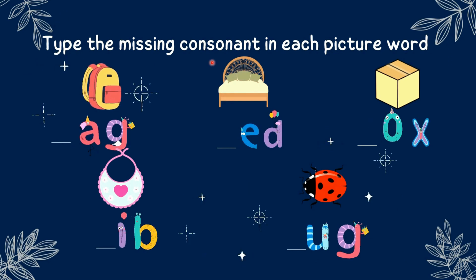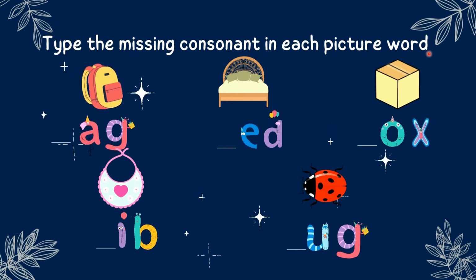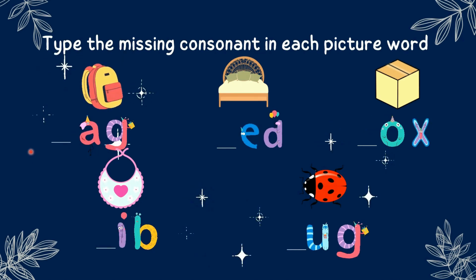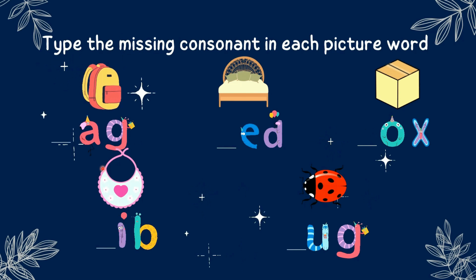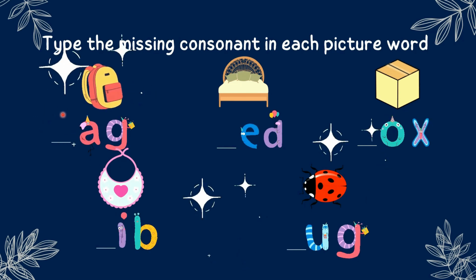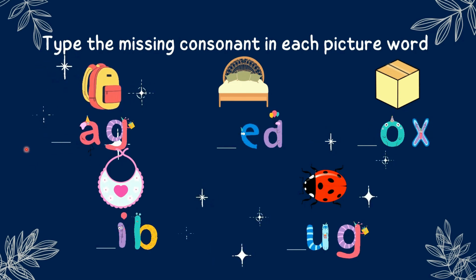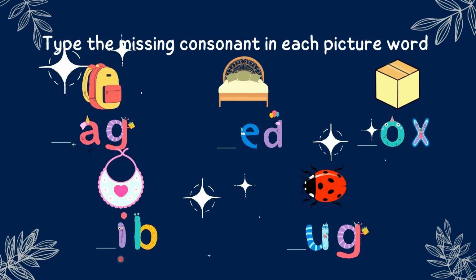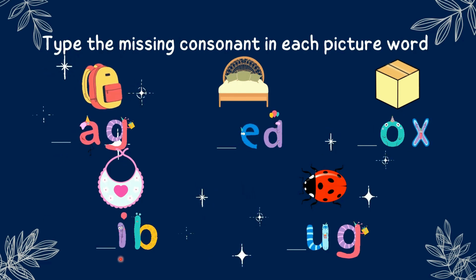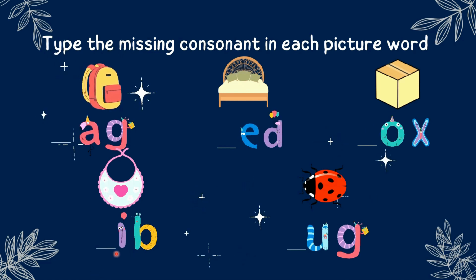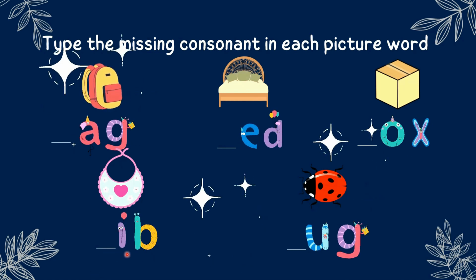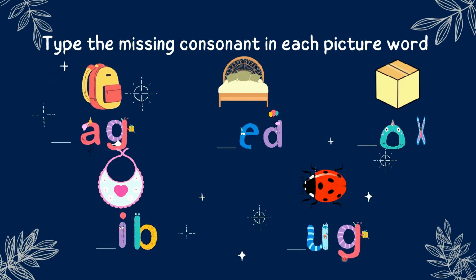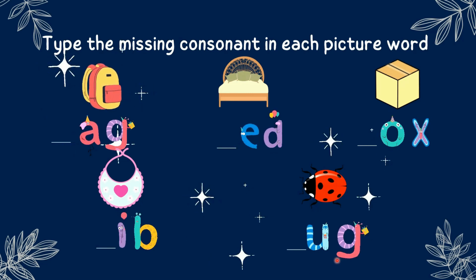Type the missing consonant in each picture word. Ag, bag. The missing consonant is letter B and it sounds B. Now it's your turn. Ib, bib. Ed, bed. Bug, bug.